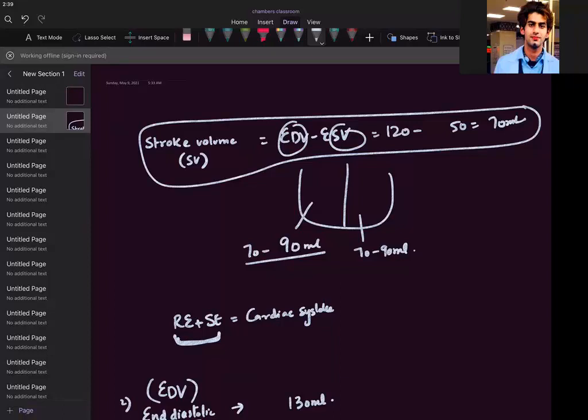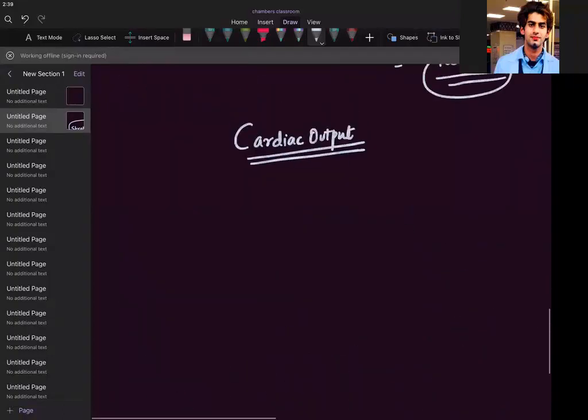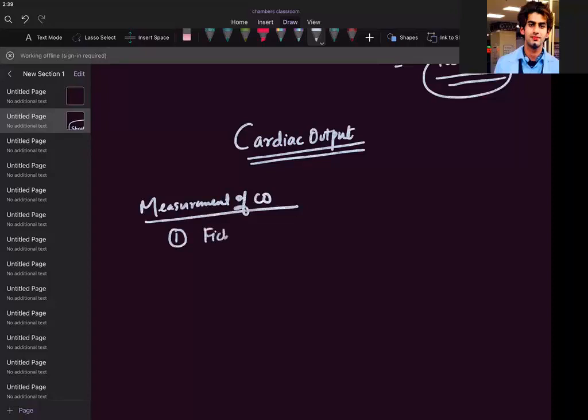Now, what are the principles? I don't want to go into that detail. I want to tell you the principle only. Measurement of cardiac output. How do we measure the cardiac output? Let us write the method names first. One is the Fick method.